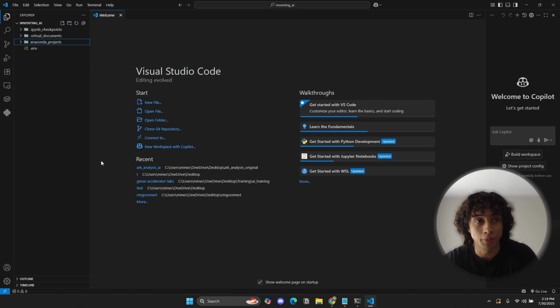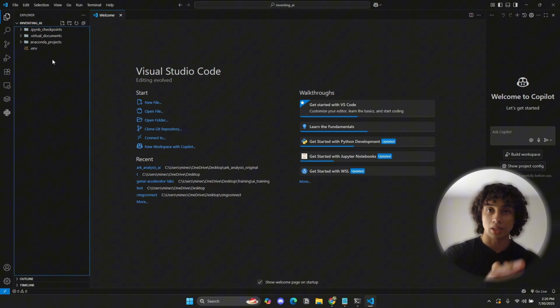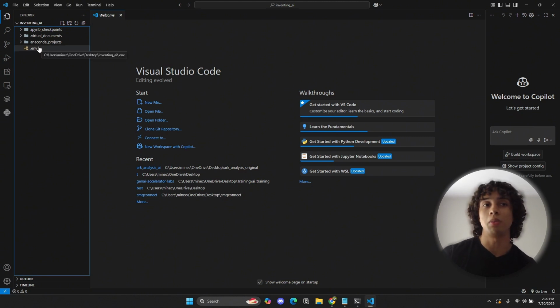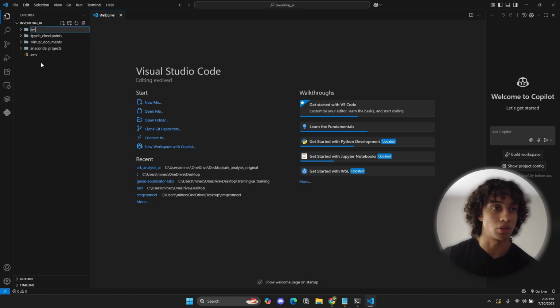Once you're in that folder, you want to right-click, press New File, and just type in .env. Once you type in .env, you're going to get an empty file. I don't want to show my .env because it's going to expose my API key. Let's see if I can maybe create a new folder just to show you guys.